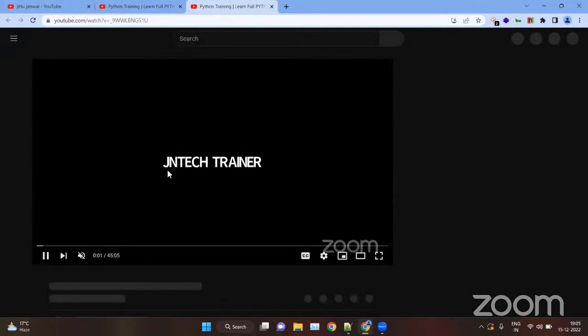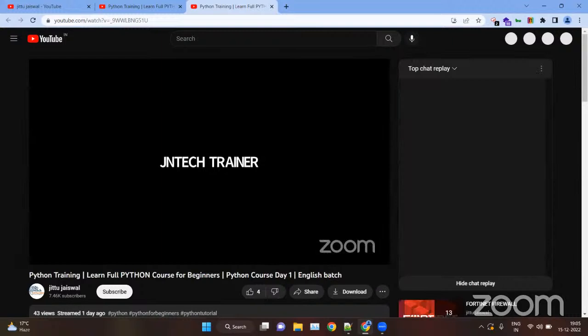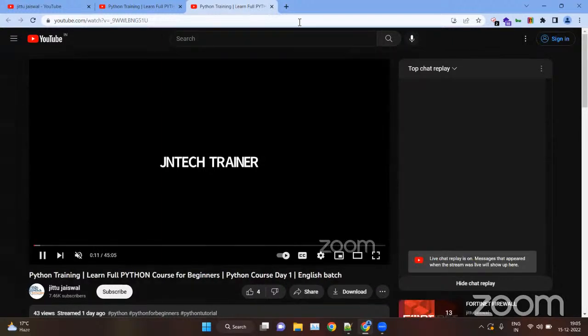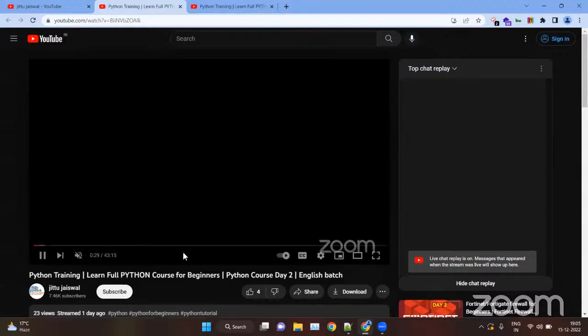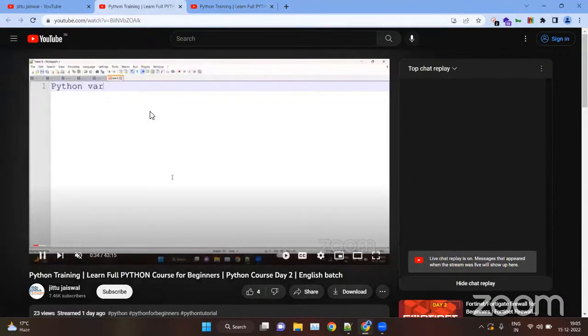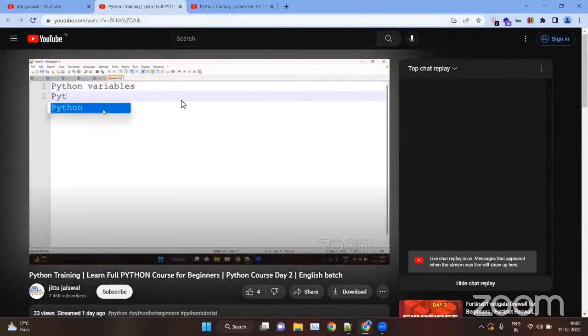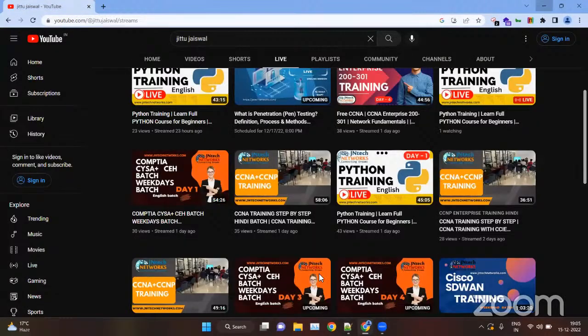In the earlier days, we discussed the features of Python: what is Python, why Python, where we can use Python, what is the benefit of using Python, and the installation process. We also discussed variables, the types of variables, and the conventions of variables, like the rules we follow for naming variables, as well as strings, numbers, and Boolean values. So in this session, we will discuss data types.